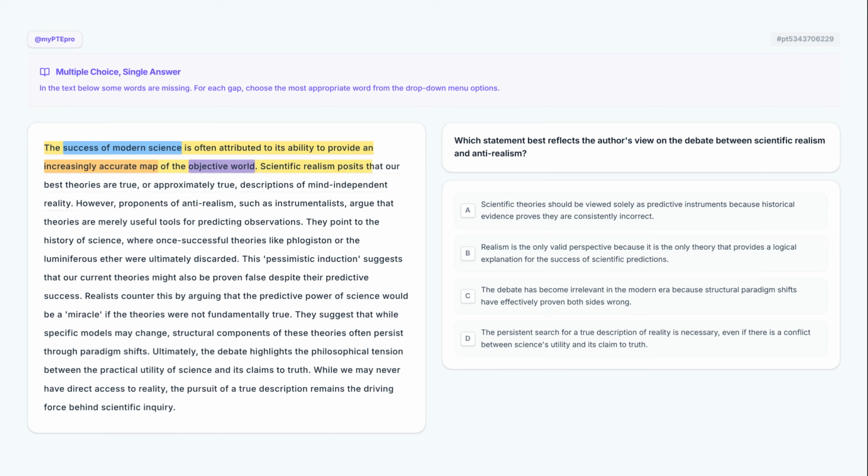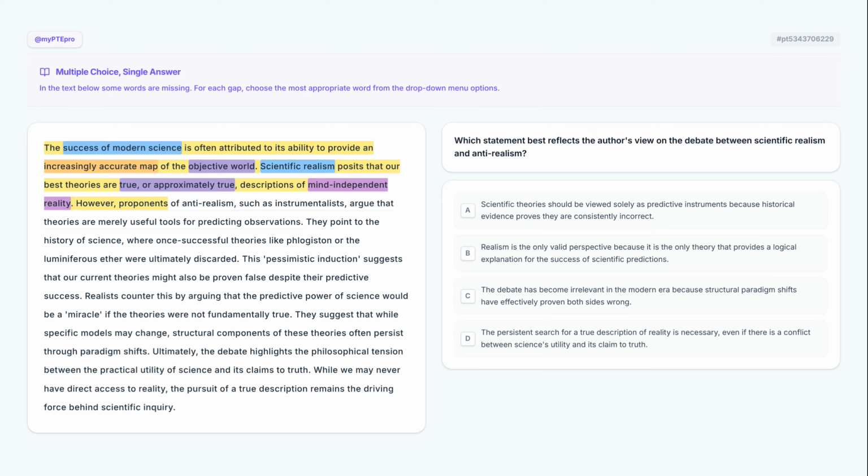Scientific realism posits that our best theories are true, or approximately true, descriptions of mind-independent reality. The concept of scientific realism is defined here as the belief that scientific theories offer true, or approximately true, accounts. By describing this as a mind-independent reality, the text emphasizes the realist view that the universe has a fixed nature regardless of whether humans are there to perceive it.